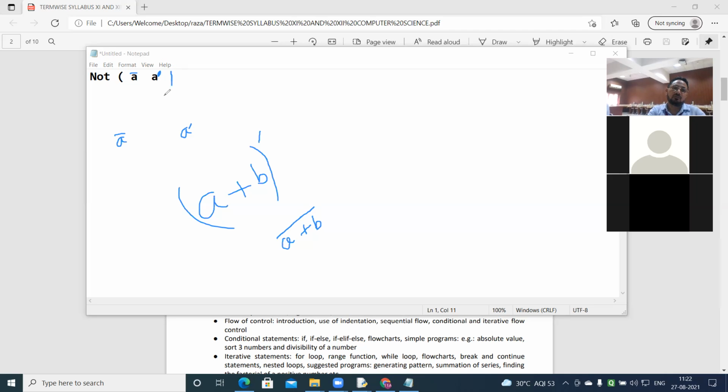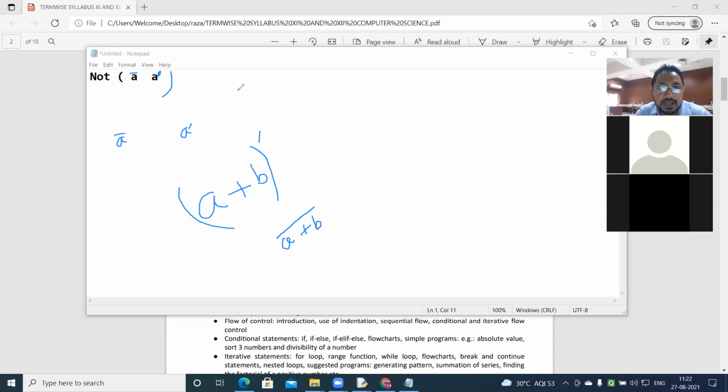Yes or no? Not is the same, but how to use the operator, how to put not over a, that much I am explaining. And in your science studies, physics also, you have to learn. I don't know if it's a part of syllabus or not, but previously you had this in your syllabus. A naught is clear.